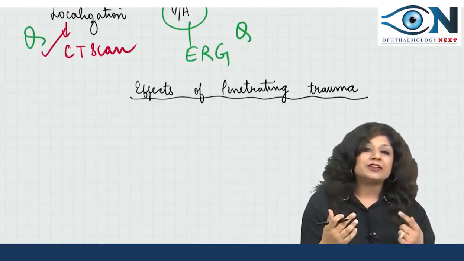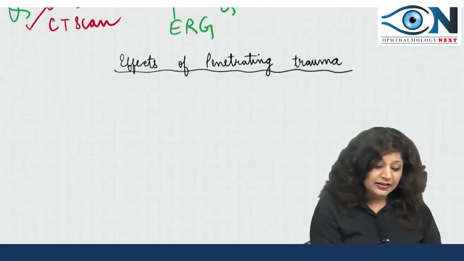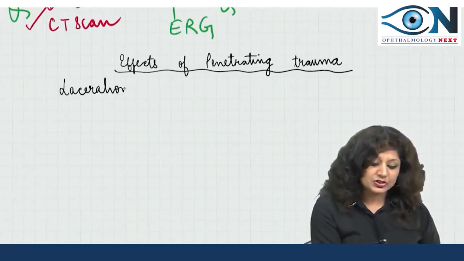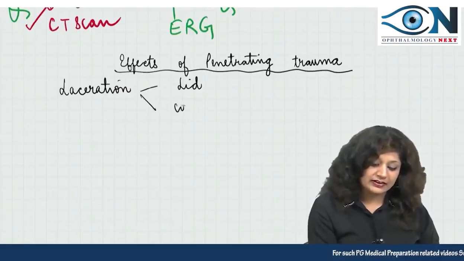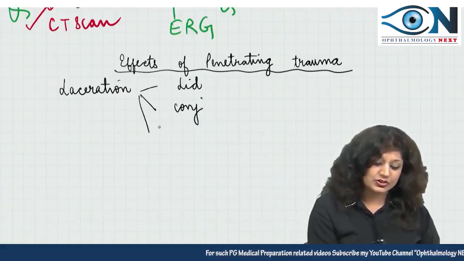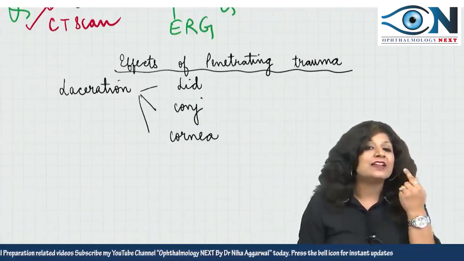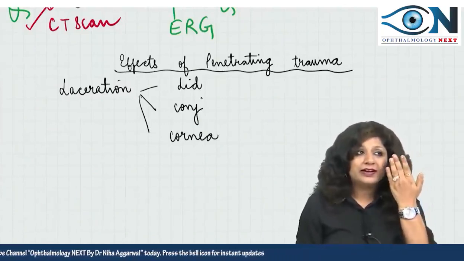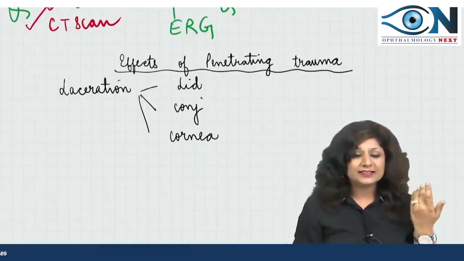Now this penetrating trauma, as soon as it is piercing, it is penetrating the eye, the first important thing it can cause is actually the laceration. Laceration can occur in the lid, in the conjunctiva, and also in the cornea. So in the first go, you can see if there is any laceration from the lid to the conjunctiva to the cornea, because it is penetrating inside, right?